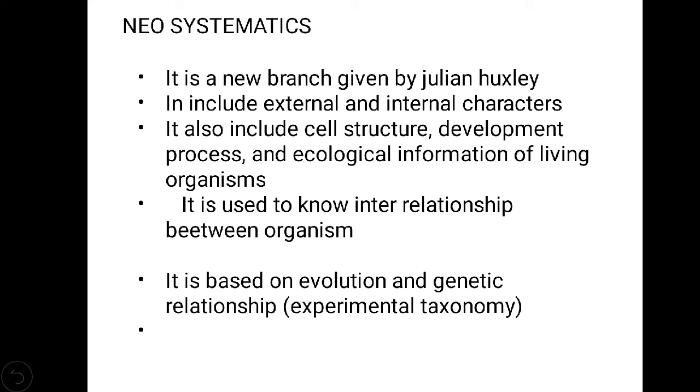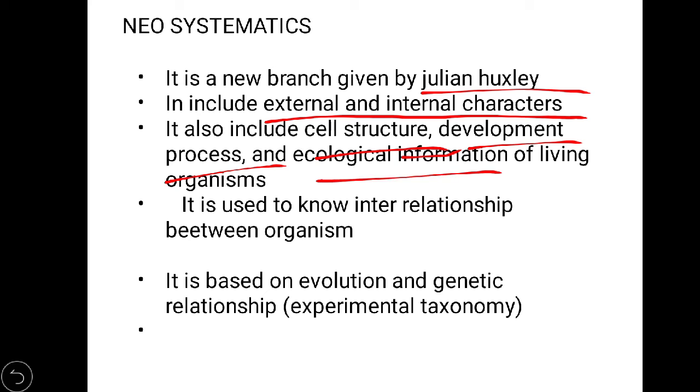New systematics. It was an improved version of classical systematics, and it was given by Julian Huxley. It includes external characters. It also includes cell structure, development process, and the ecological information of living organisms. So let's see what these are. The first, external characters like roots and leaves. There are various kinds of leaves found in trees, various kinds of roots. There are two kinds of roots found in trees: adventitious and tap roots. These are the external characters.